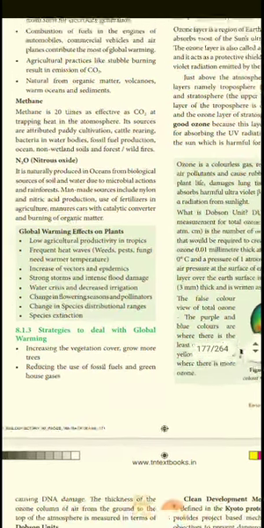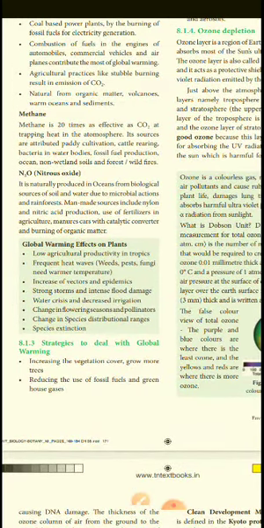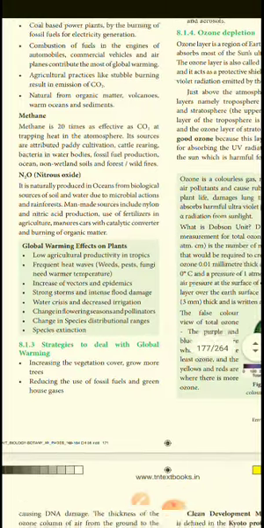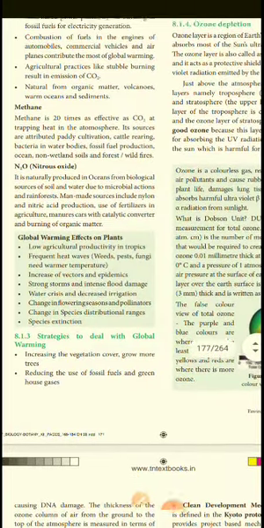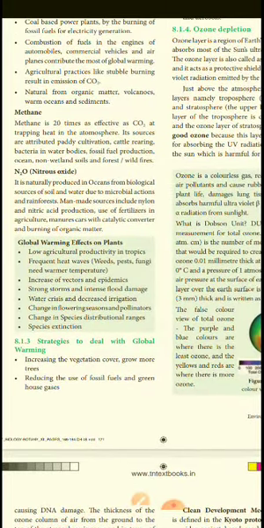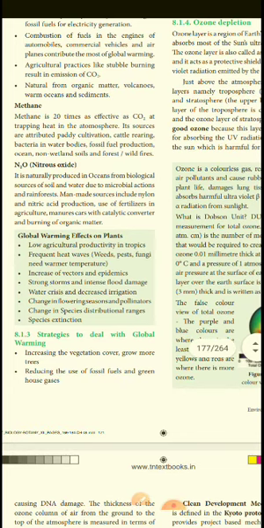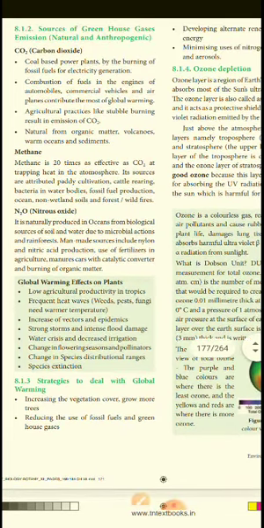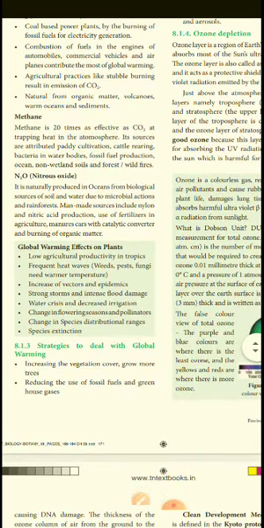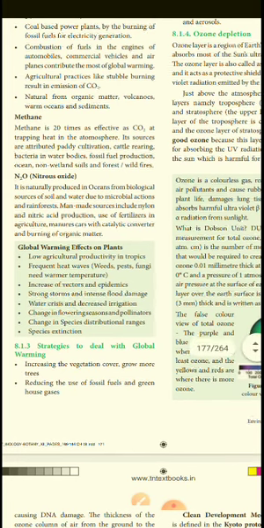Next, the effect of global warming on plants. All the plants will be killed because of global warming. There is low agriculture productivity in the tropics, frequent heat waves, increase in vectors and epidemics, strong storms and intense flood damage, water crisis and decreased irrigation, and change in the flowering season and pollen. Nowadays the weather is also changing, with changes in species distribution ranges and species extinction.